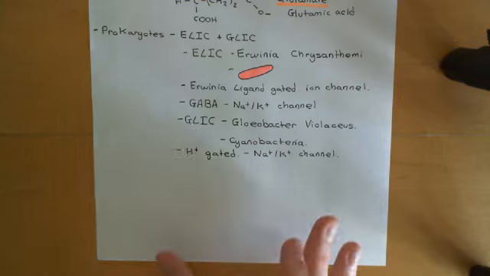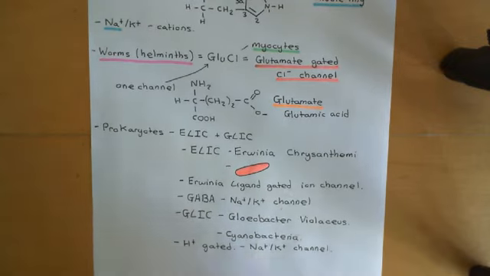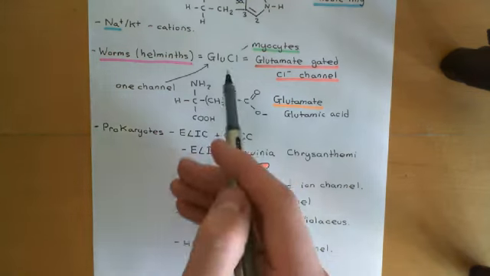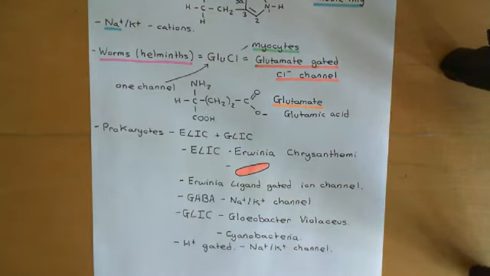Okay, I want to stress once more that the difference between the mammalian ligand-gated ion channels that are in this cis-loop family and the non-mammalian forms, GluCl, ELIC, and GLIC, is that these ones here, GluCl, ELIC, and GLIC, do not have that intracellular loop.